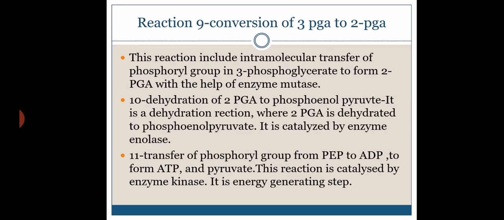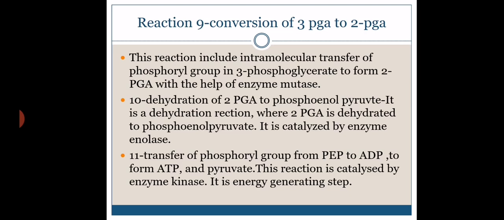Now the further step will be dehydration. Here 2-phosphoglyceric acid is converted to phosphoenol pyruvic acid by the action of the enzyme dehydratase, or you can say enolase, where there is a dehydration. Dehydration means removal of a water molecule. This is catalyzed by the enzyme enolase. So 2-phosphoglyceric acid is converted into phosphoenol pyruvic acid. Phosphoenol, the enol group is there.